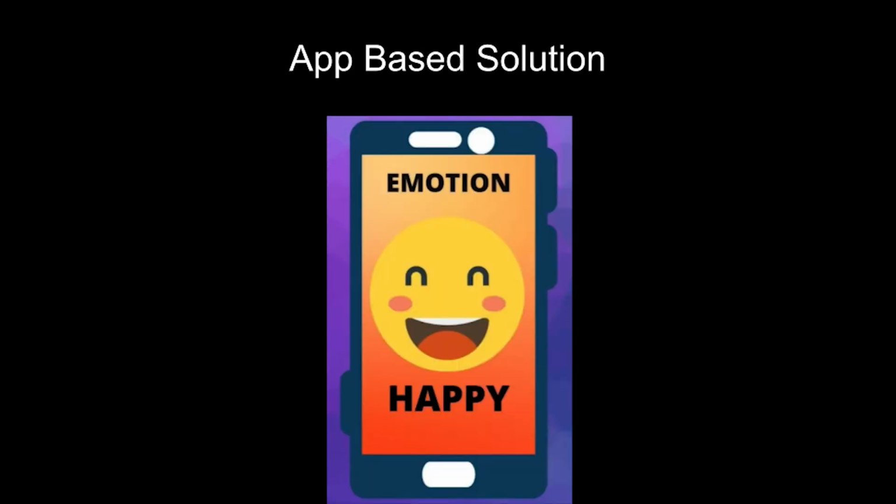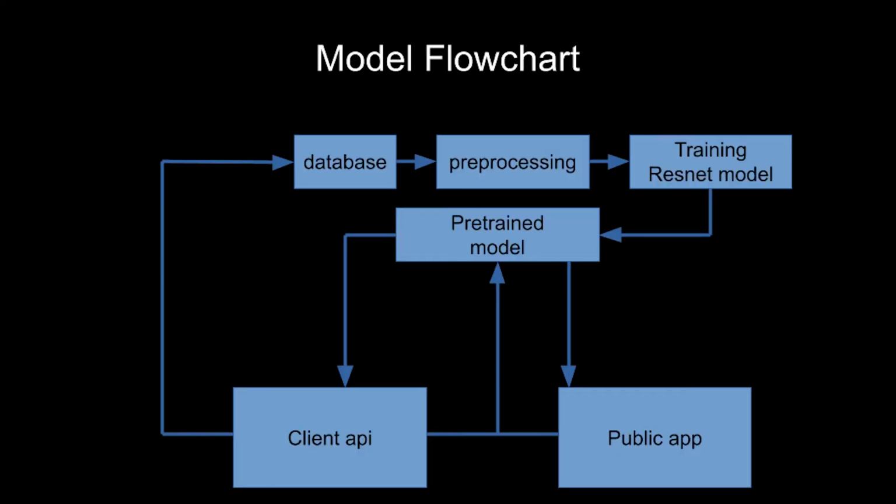Now for an app-based solution. As most people don't have the expertise or the time to utilize the API, we'll be creating an app. This app is mainly targeted towards people who have emotion disabilities and those who surround them. For example, if someone cannot detect emotions, this app can be very useful for them, or for people around someone with PTSD, as people with PTSD don't show their true emotions, which can lead to diagnostic errors if you're medical personnel.